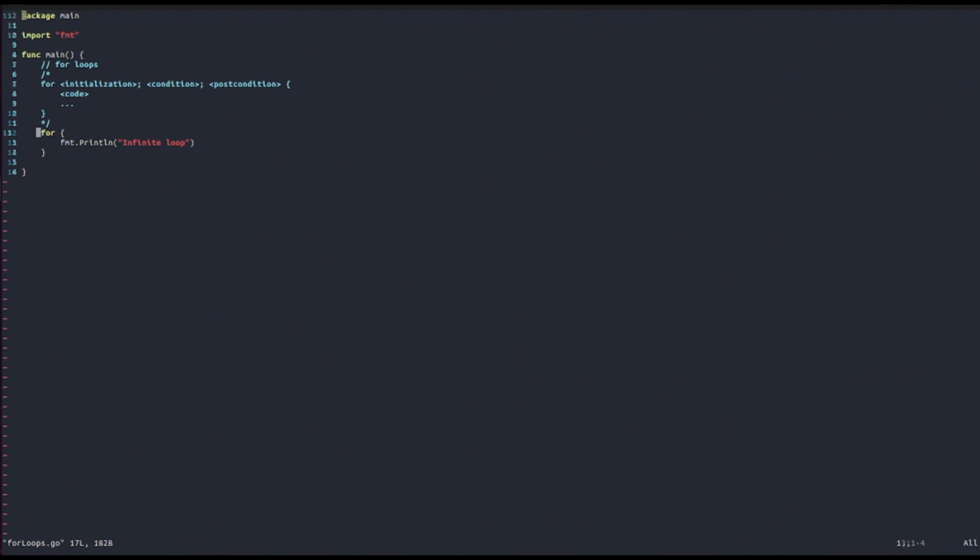This is very useful, for example, if you want to make some terminal-based programs where you want to rely on user input and you want to basically have an event loop, for example, for your mini terminal game or whatever. And so this is how you initialize an infinite loop without being based on a condition.